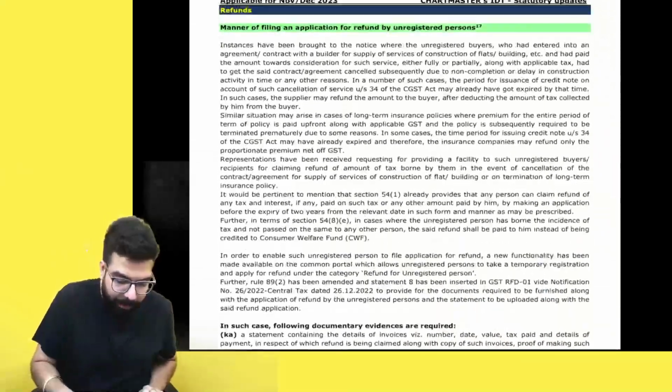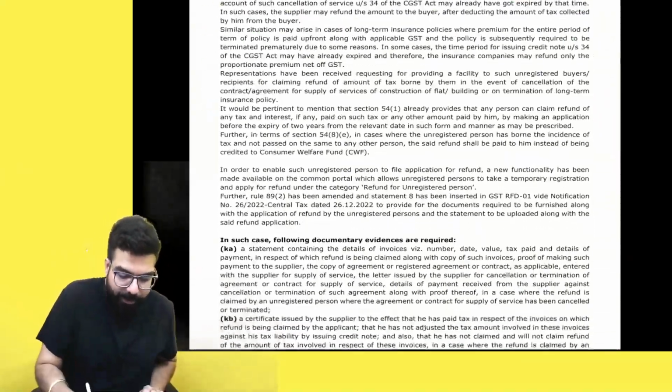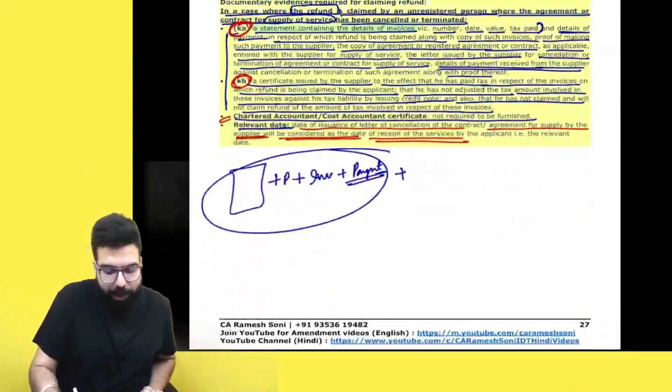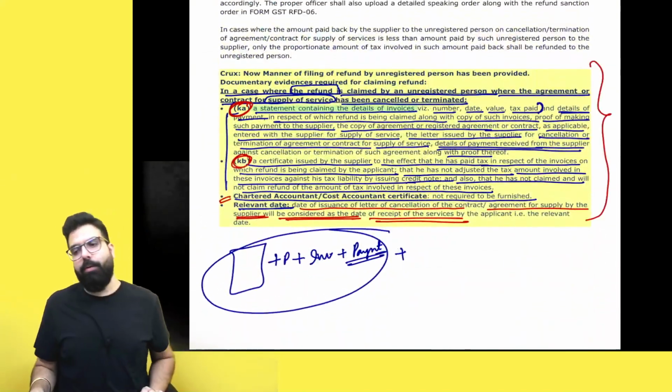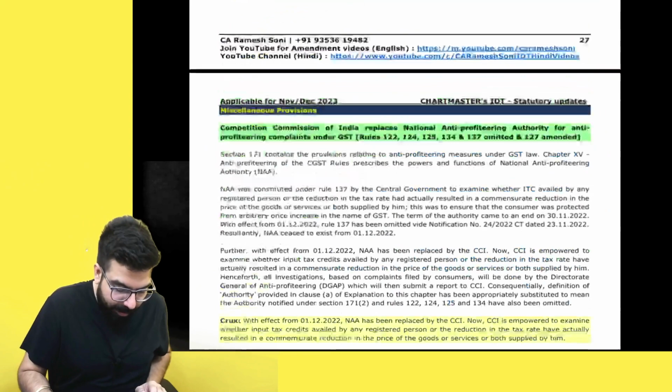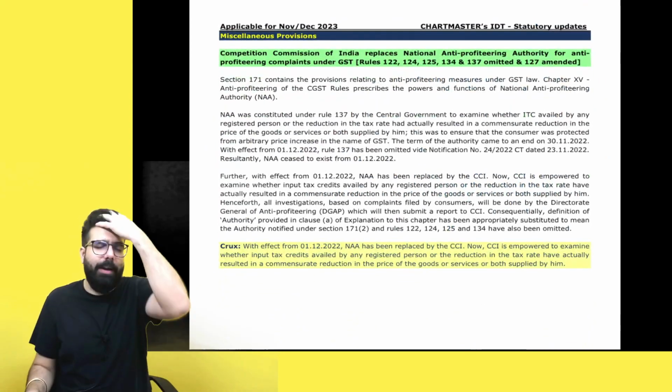The complete amendment of the refund chapter, which is told over here, the whole story I have gone ahead and told, and the crux also I have written over here. Are we all 100% clear? Can I move to the next amendment? Yes, sir. Let's move to the next amendment.